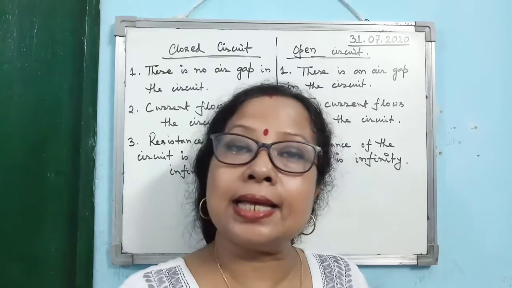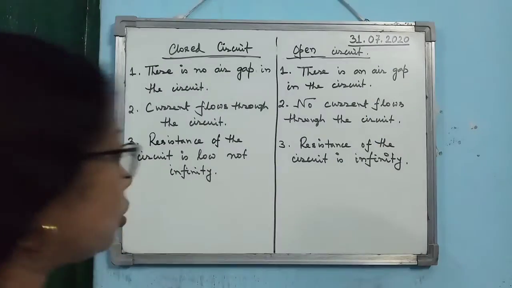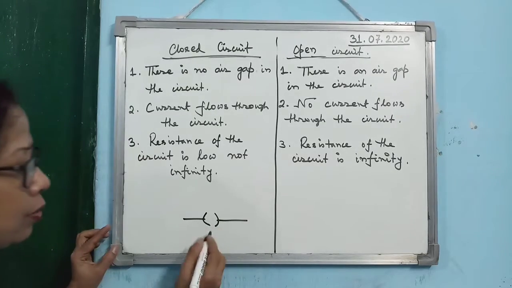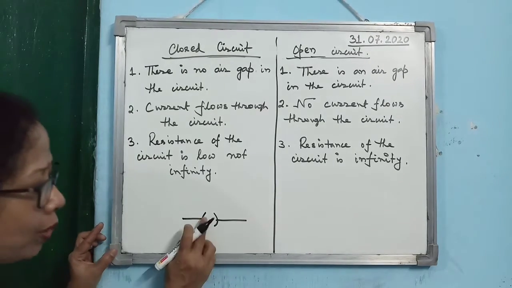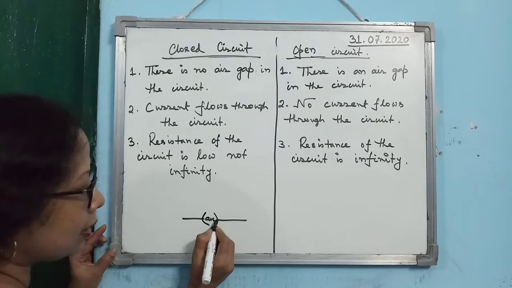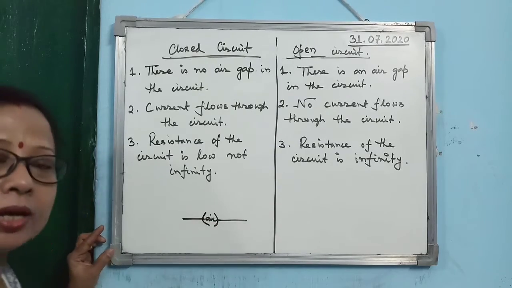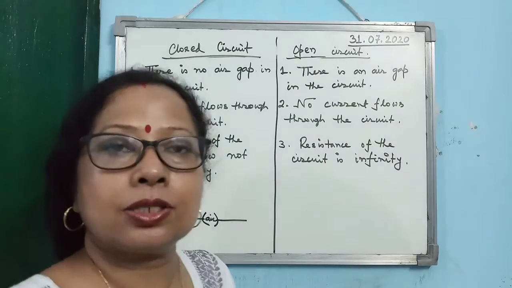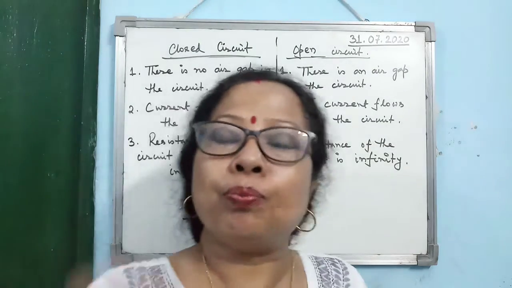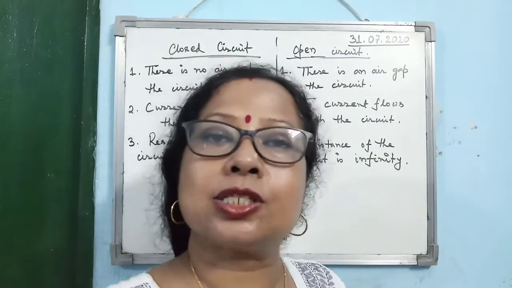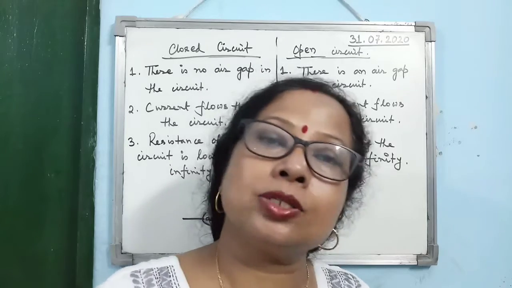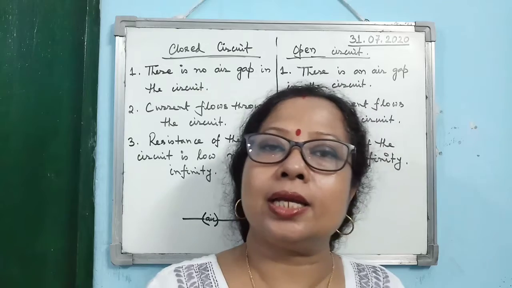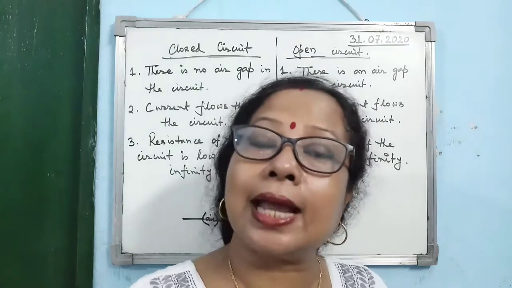So if there is an air gap, just consider it, don't draw this diagram. If you consider the plug key you are using, and the plug has not been inserted, so what is there? Air is there. So there is a gap of air within the circuit. Then it is known as an open circuit. But if you put the plug in, the key is closed, then the circuit is known as a closed circuit. Now through a closed or complete circuit, current can flow.